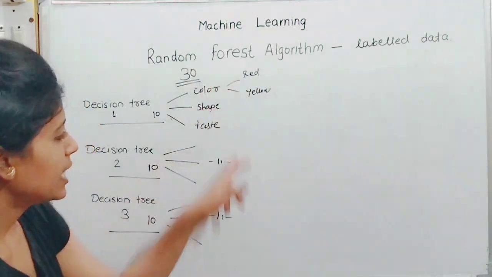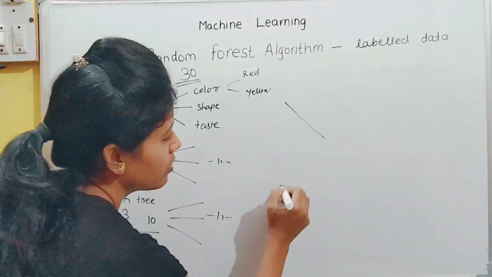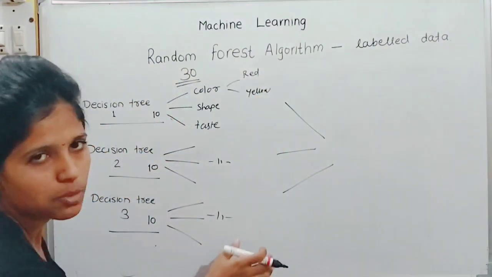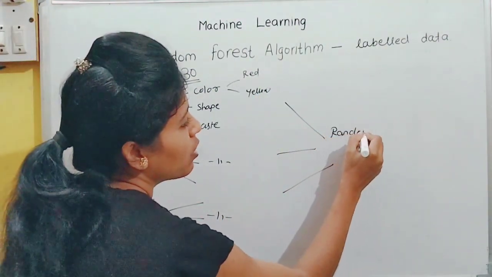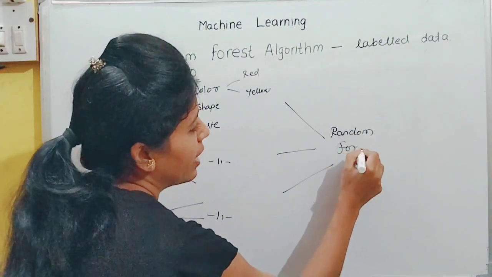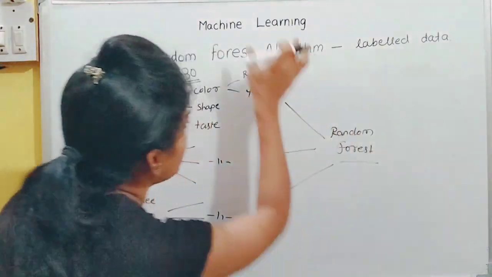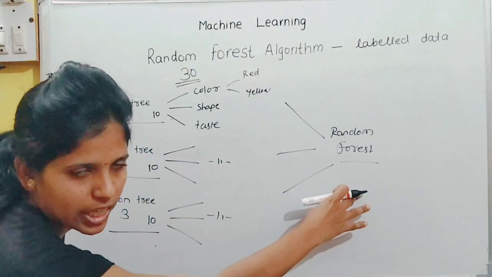Like that, all trees are split and the results go to the random forest. The random forest is the combination of all decision trees.